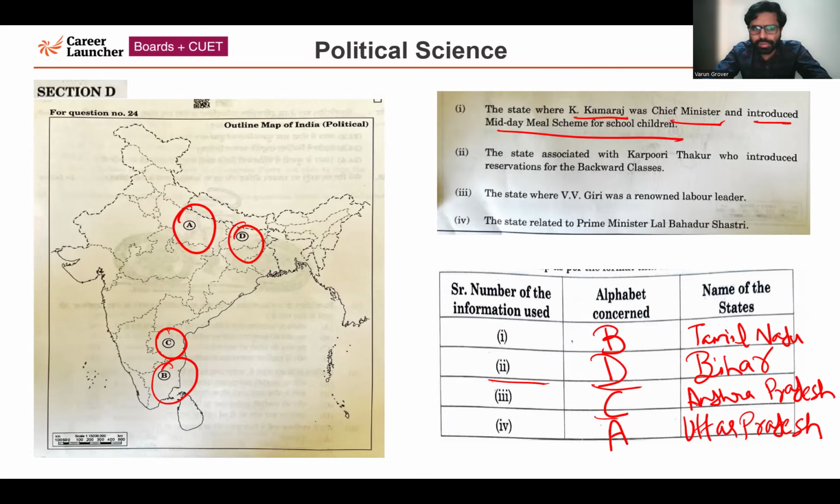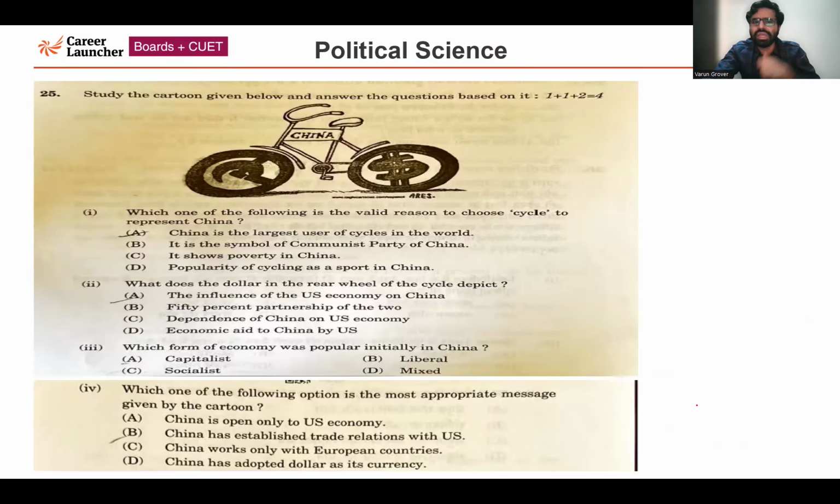Now moving forward to the next question, question number 25, which is a cartoon based question. We have to study the cartoon given below and answer the questions based on it. A cartoon mainly in the context of China is given. There are four questions based on this cartoon, and we'll be discussing them one by one. First, which one of the following is the valid reason to choose a cycle to represent China? Options are given. The correct answer is option A, that is China is the largest user of cycles in the world.